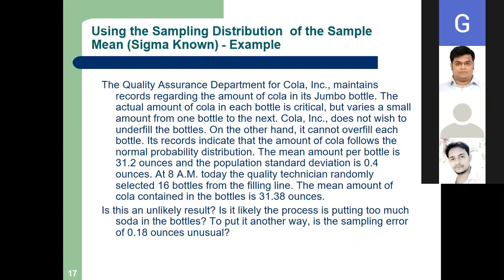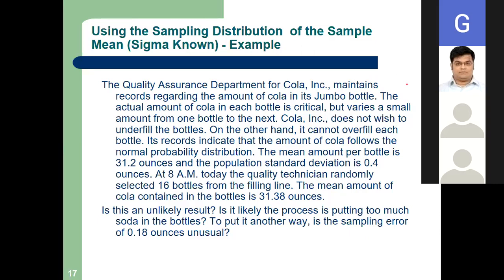Yes, anybody solved it? Okay, Yashi, have you solved? No, sir, I'm trying right now. Okay. So I think we are having time, but let me solve it. Let me solve one problem.